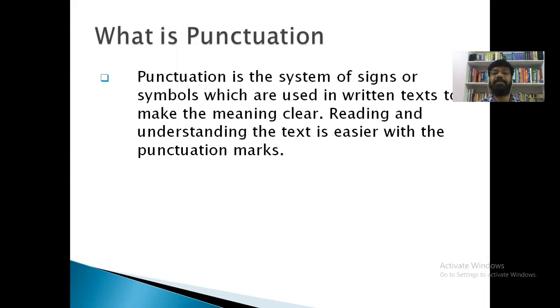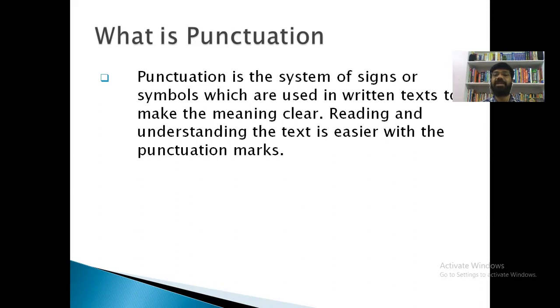Punctuation is the system of signs or symbols which are used in written text to make the meaning clear. Reading and understanding the text is easier with the punctuation marks. Why do we use punctuation marks? To make the text meaningful.